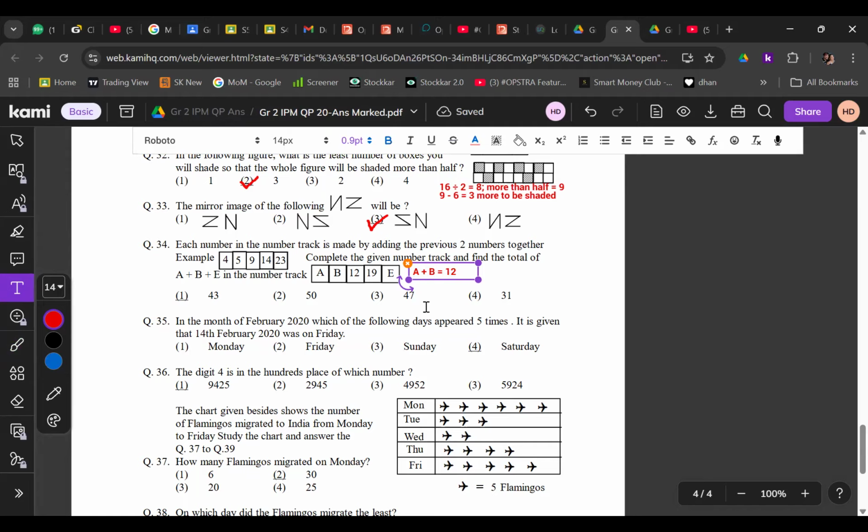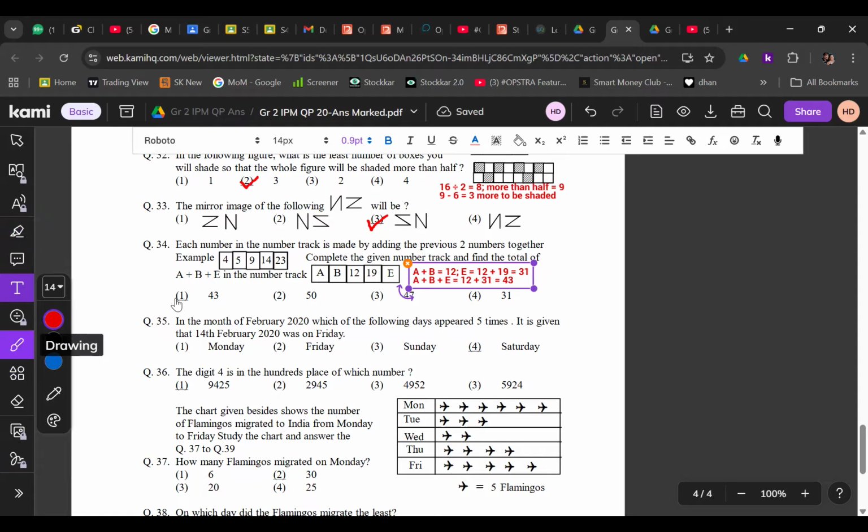And then what will E be? E will be 31, right? 12 plus 19 is equal to 31. So what is A plus B plus E? Sir, the answer is 43. Yeah, the answer is 43. A plus B plus E is equal to 12 plus 31, which is equal to 43. Correct? Yes. Chalo. What is next?